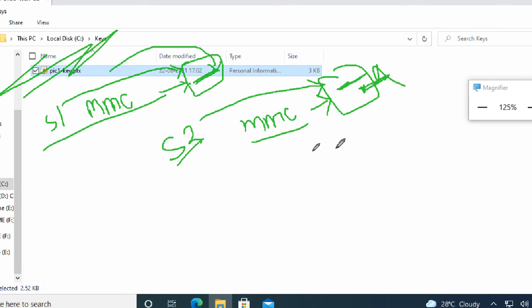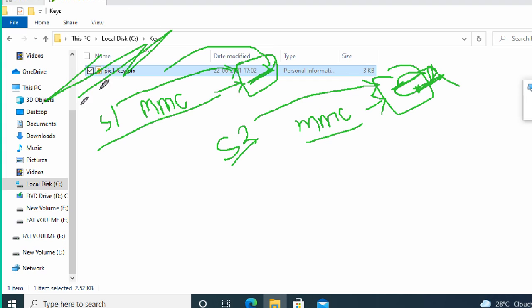If it is machine-based, it can be there for all the users. So it won't show, so you cannot export or import things. Okay, these backups you have to secure yourself. You have to secure it yourself.